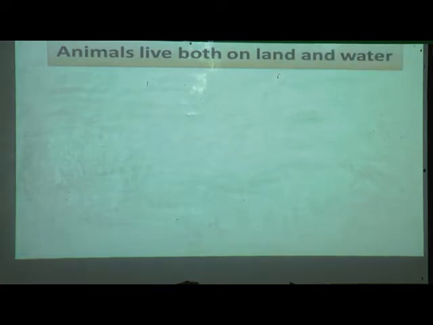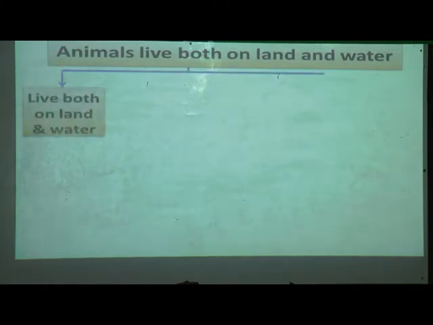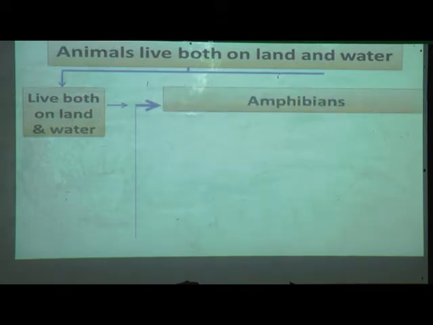Animals that live both on land and in water are called amphibians.